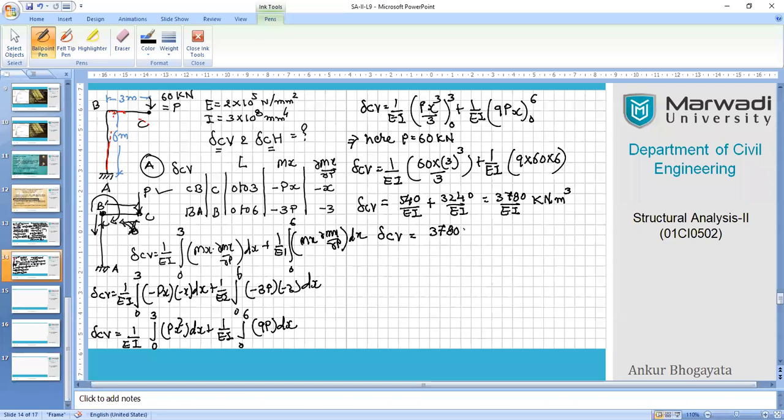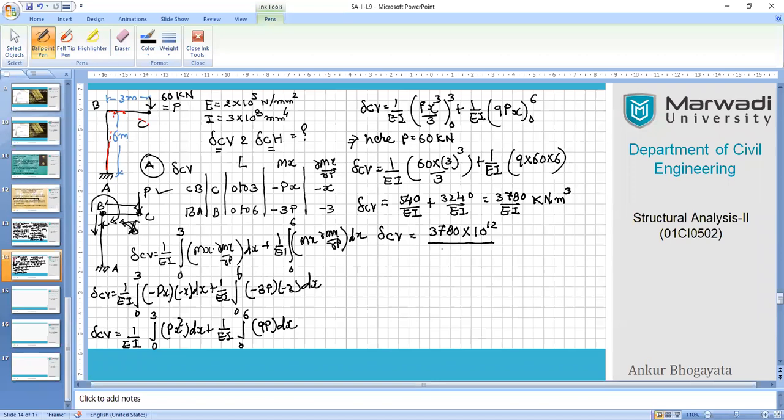3780 into kilonewton will get converted to Newton, meter will get converted to mm, because the denominator, the flexural rigidity value, is in Newton into mm square format. So into 10 raised to 12 divided by, here we can simplify this EI also, 3 into 2 is 6, and 10 to the power 5 and 10 to the power 8 gives you 13.